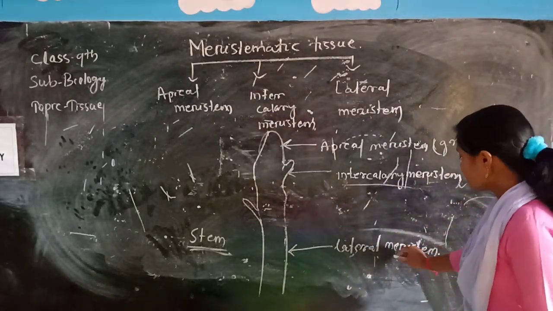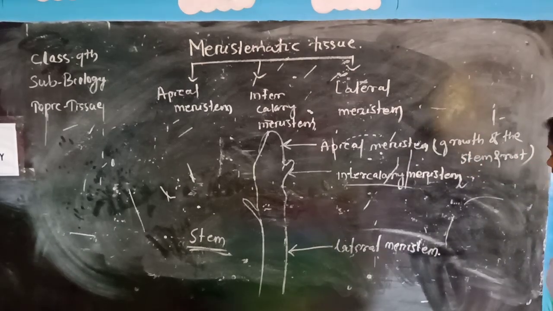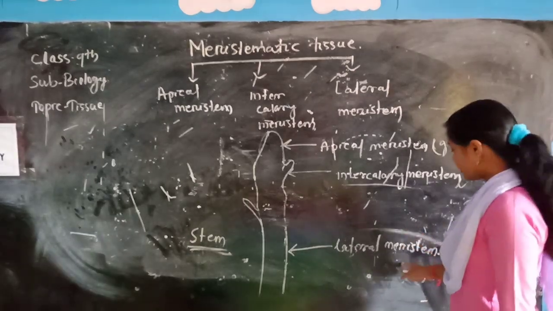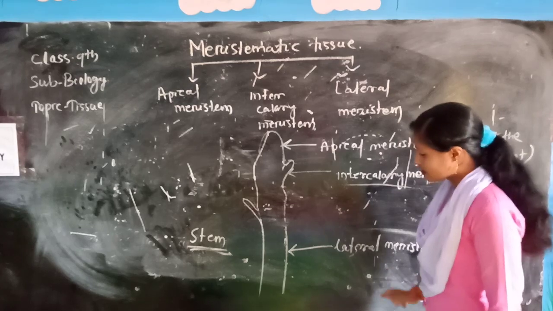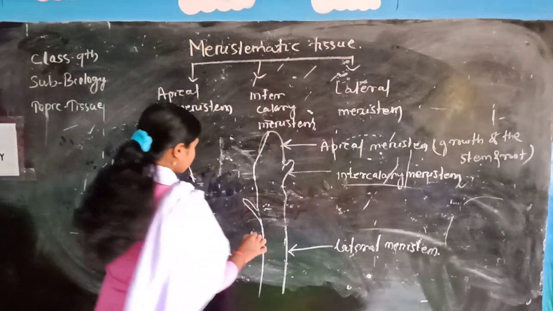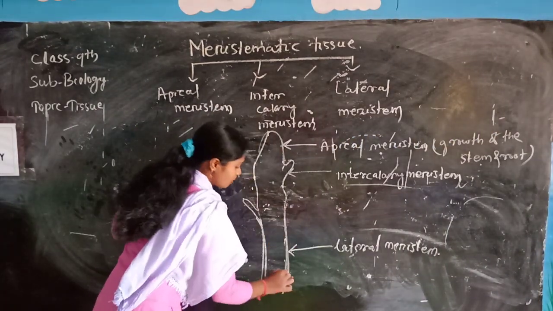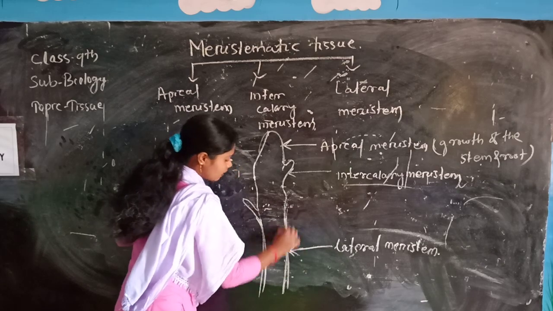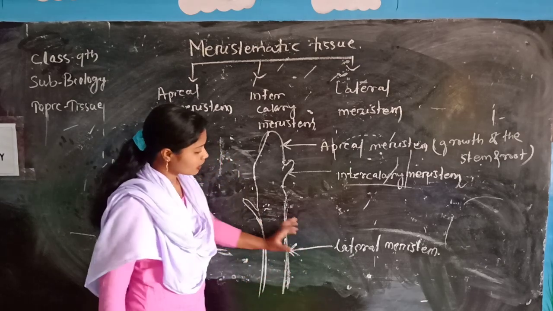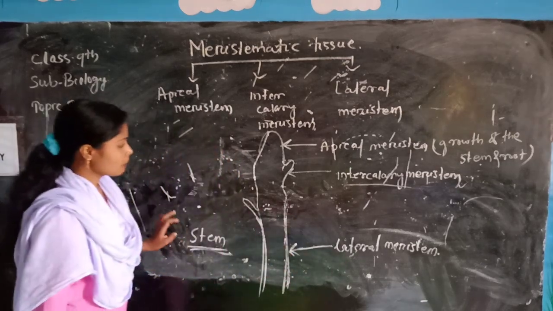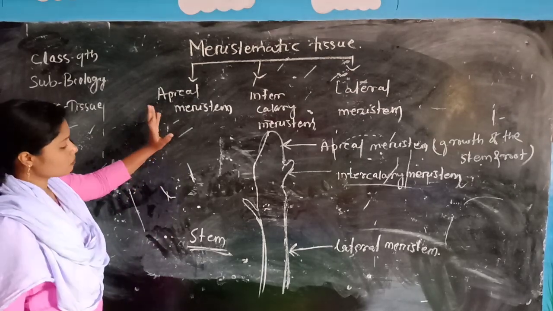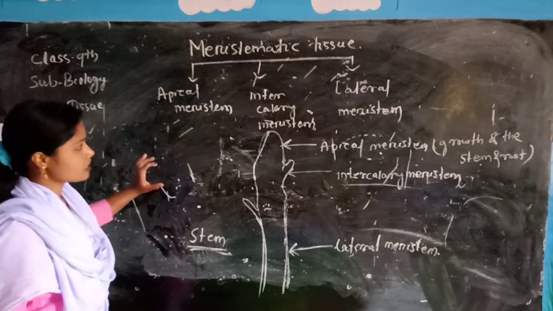The last one is lateral meristem. Due to the lateral meristem, the width of the plant is developed. Width means that cambium is developed due to the lateral meristem. So this is about meristematic tissue.